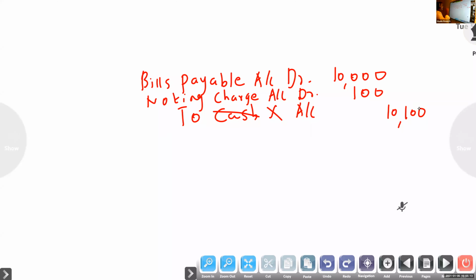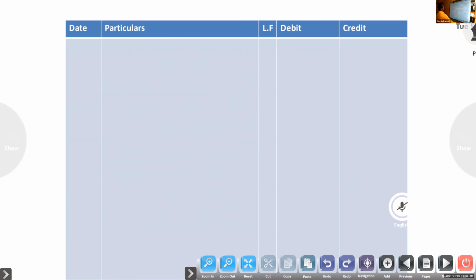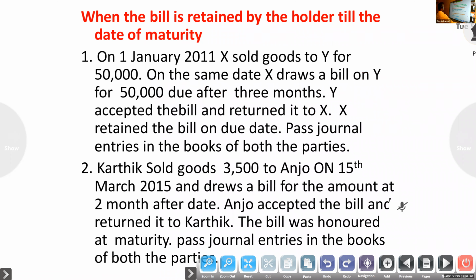Okay, bills payable account debtor, noting charge account to drawer. Being bill dishonored and noting charge paid, that I will tell whenever we do the problem. You have to study this for dishonor, then renewal also. Next, renewal: we will cancel the dishonor and then make a new bill. Today you have to study the journal entries related to dishonor of a bill.